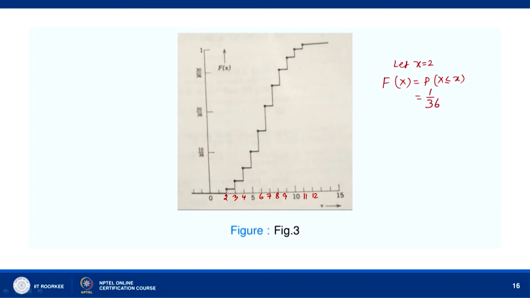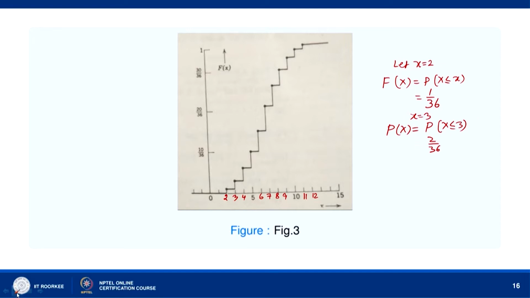So, you can see this is 1 by 36, then at x equal to 3, we have 2 by 36, okay. So, x equal to 3 has probability 2 by 36, x equal to 2 has probability 1 by 36. So, 1 by 36 plus 2 by 36, we have to add the probability at x equal to 2.